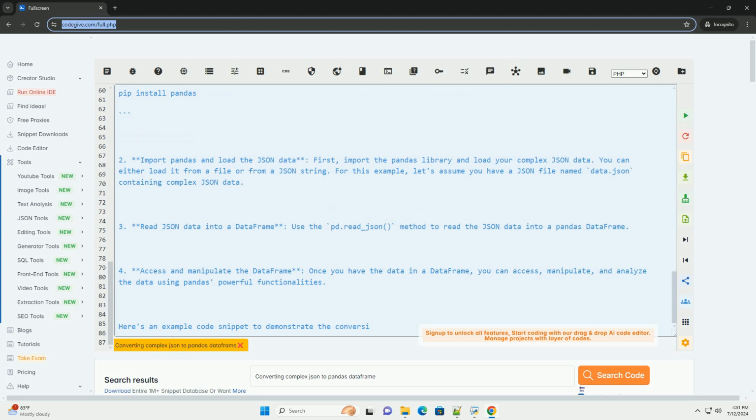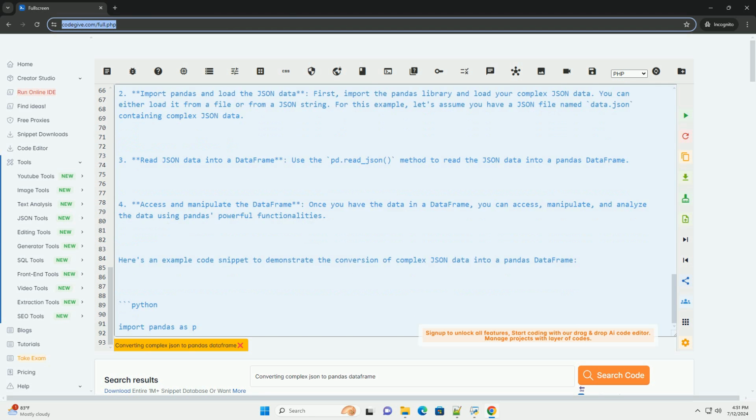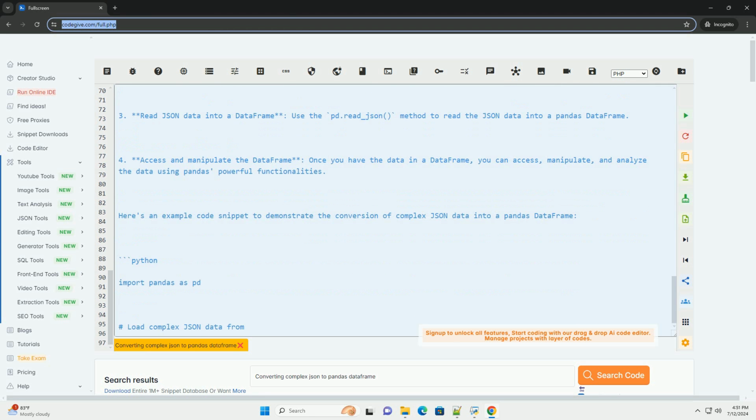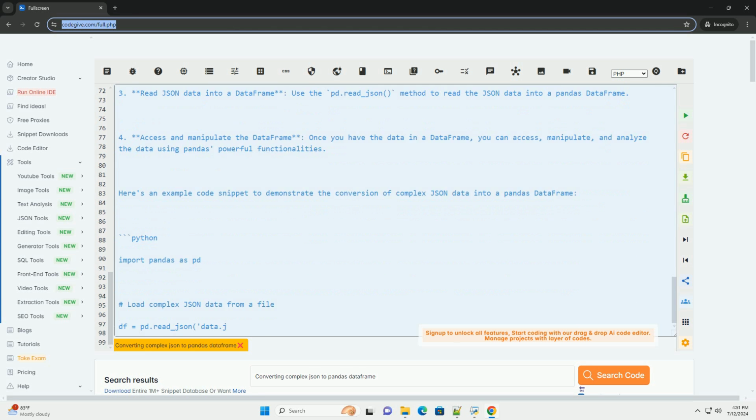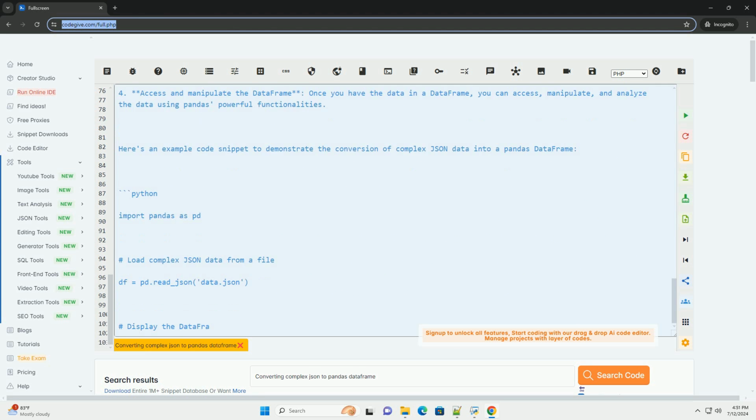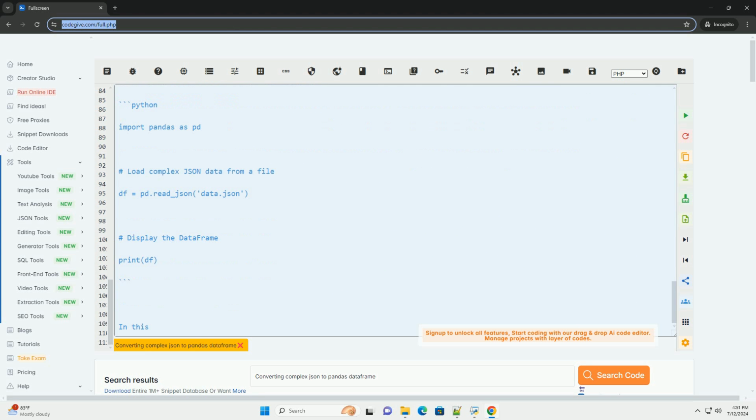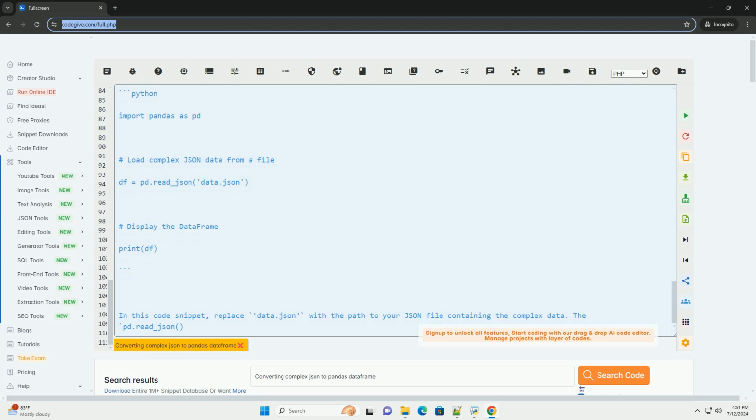In this code snippet, replace data.json with the path to your JSON file containing the complex data. The pd.read_json method will load the JSON data into a pandas data frame, which you can then work with using pandas functionalities. Make sure that the structure of your JSON data is compatible with pandas data frame.